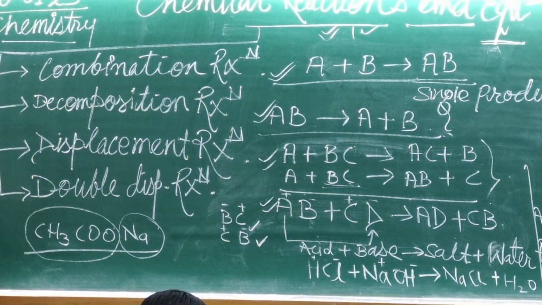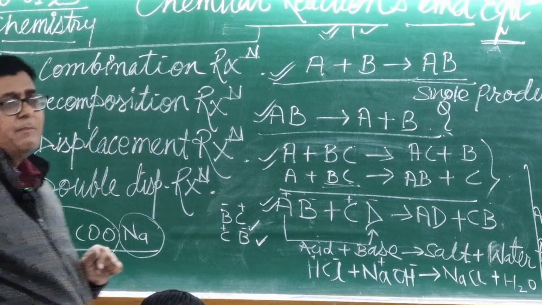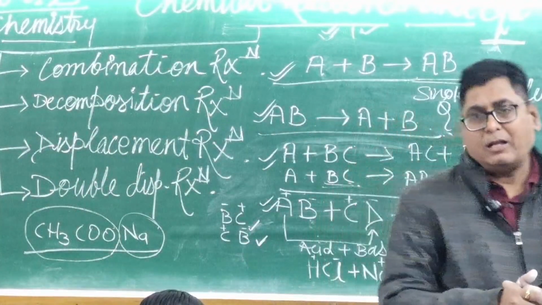Till now we have discussed the combination reaction, decomposition reaction, displacement reaction and double displacement reaction. Please listen. We have used some common equations.